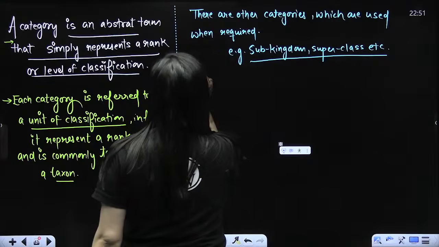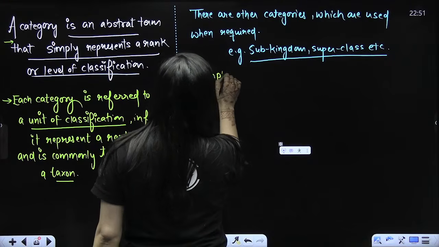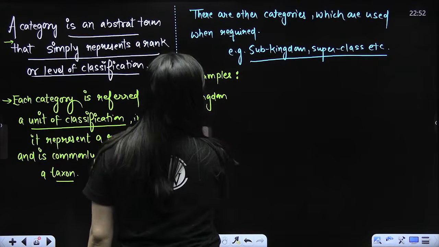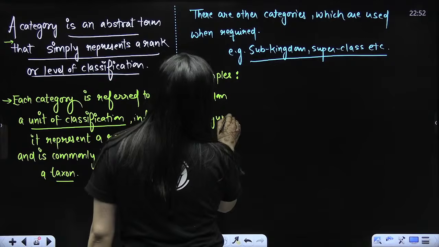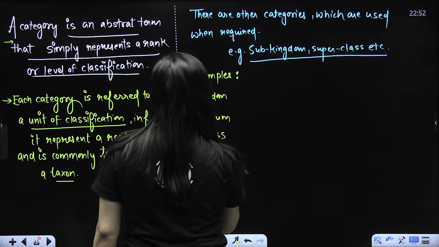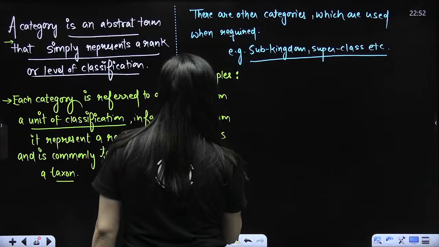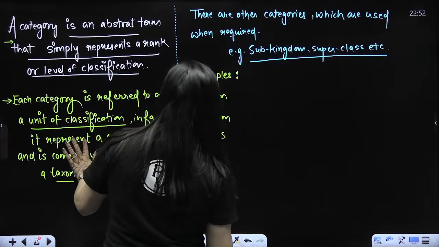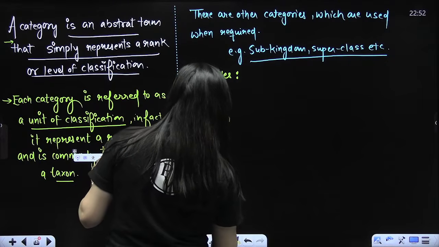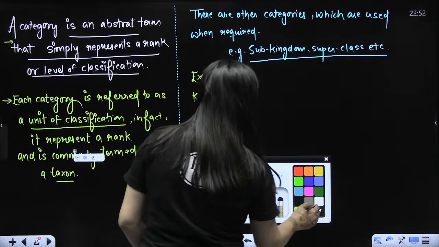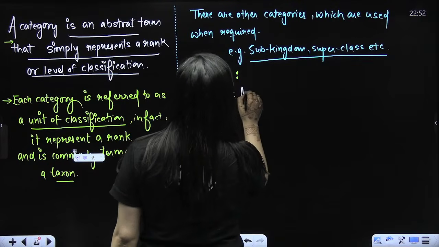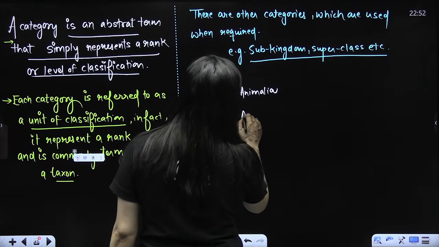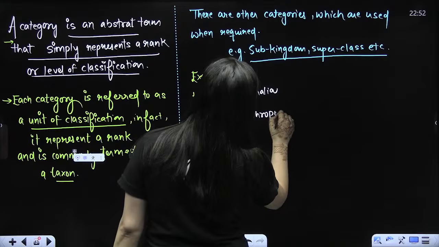I'll give you the overall examples also here. Say for example, kingdom, phylum, class, order, family, genus, and species. Now let's take the example of housefly. How are you going to classify that? The kingdom is Animalia. There are 5 kingdoms that we discuss, beta. With time you'll get to know about that. We'll start our next chapter, there you will discuss it.